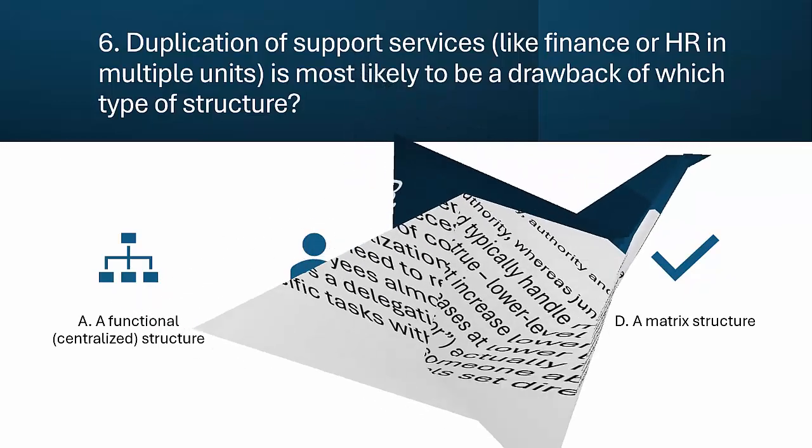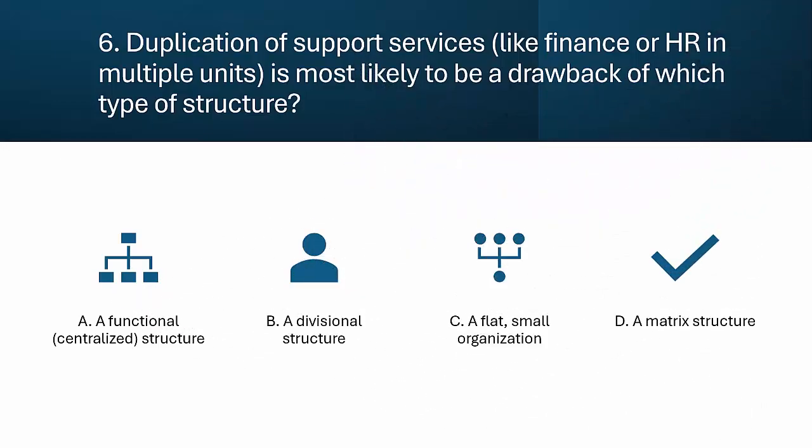Question 6. Which structure leads to duplicate support services? In which type of company structure is there a higher chance of duplication of support services, like HR or finance being repeated in multiple units? A, a functional, centralized structure. B, a divisional structure. C, a flat, small organization. D, a matrix structure.